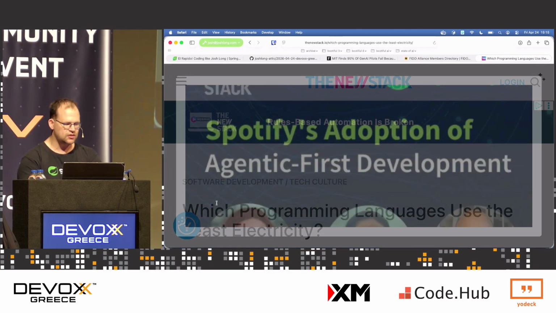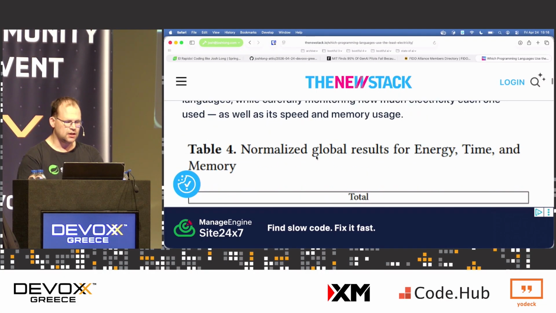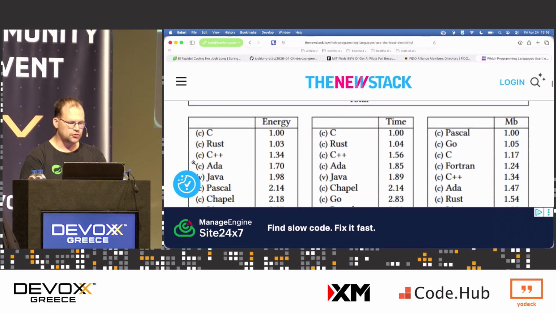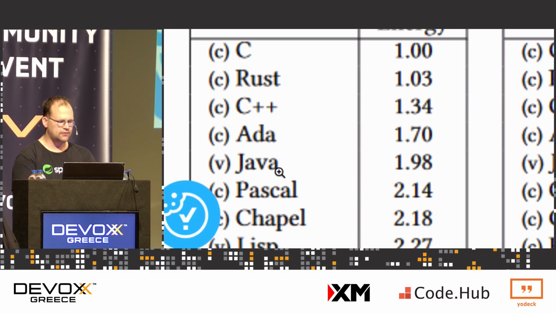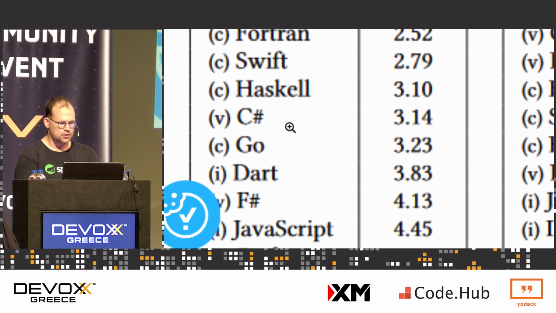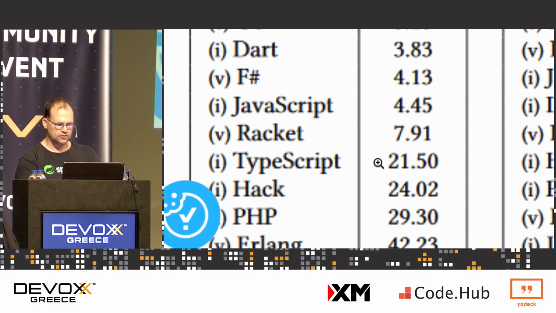You've probably seen this. This is a blog that talks about a study that the Portuguese did back in 2018. The results are not surprising. C, most energy efficient. Java, 2 times less efficient, right? Here we've got Rust, well done. C++, disgusting. Ada, who cares? And then moving on, right? You've got C#, it's pie, delicious. You've got Go, away. You've got these disgusting languages, nope.